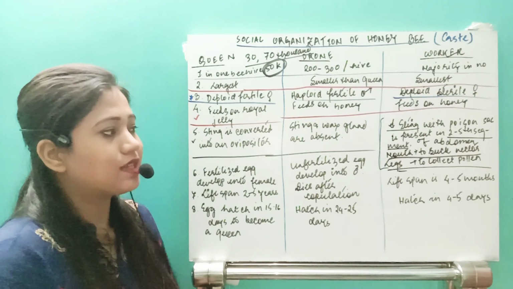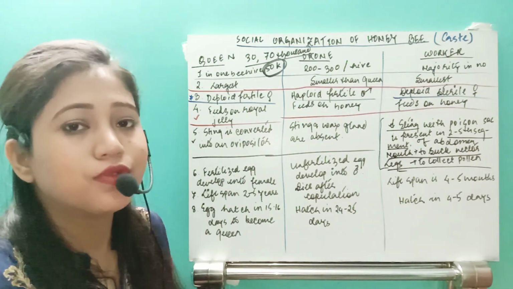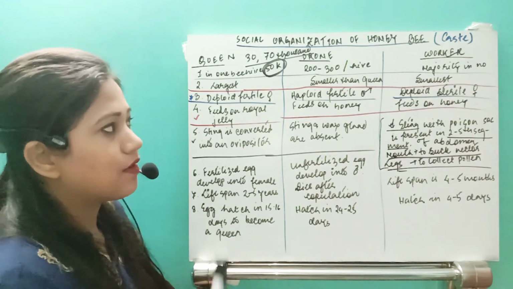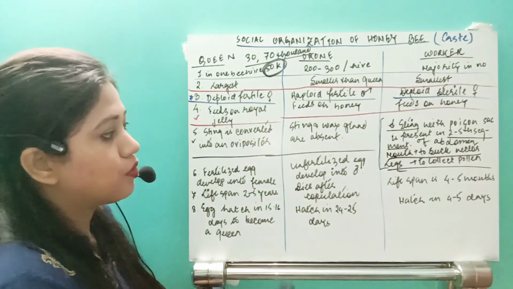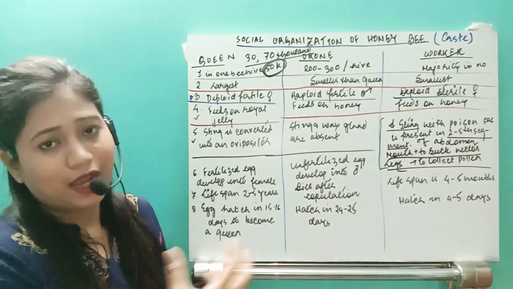So that sac is specially made, evolved to take the pollen grains, right? So this is a very important modification in their body. You just need to remember mouth to suck the nectar.